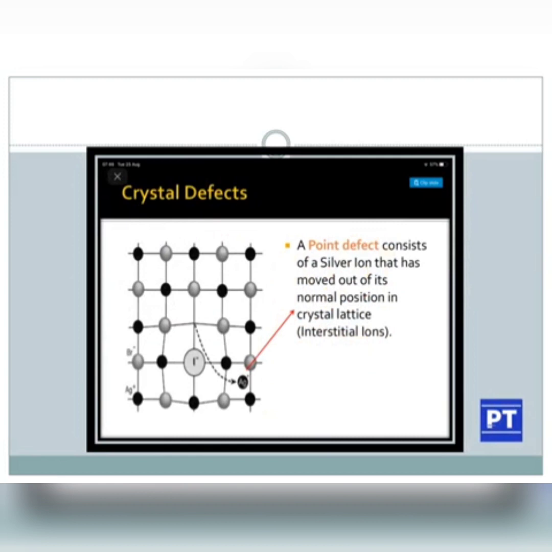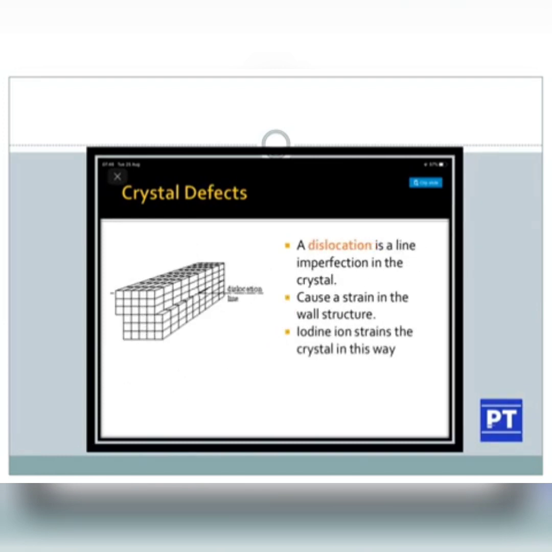A point defect consists of a silver ion that has moved out of its normal position in the crystal lattice, forming interstitial ions. You can see here. These are the defects which are seen in the crystal lattice. A dislocation is a line imperfection in the crystal. It causes strain in the wall structure. Iodine ion strains the crystal in this way.